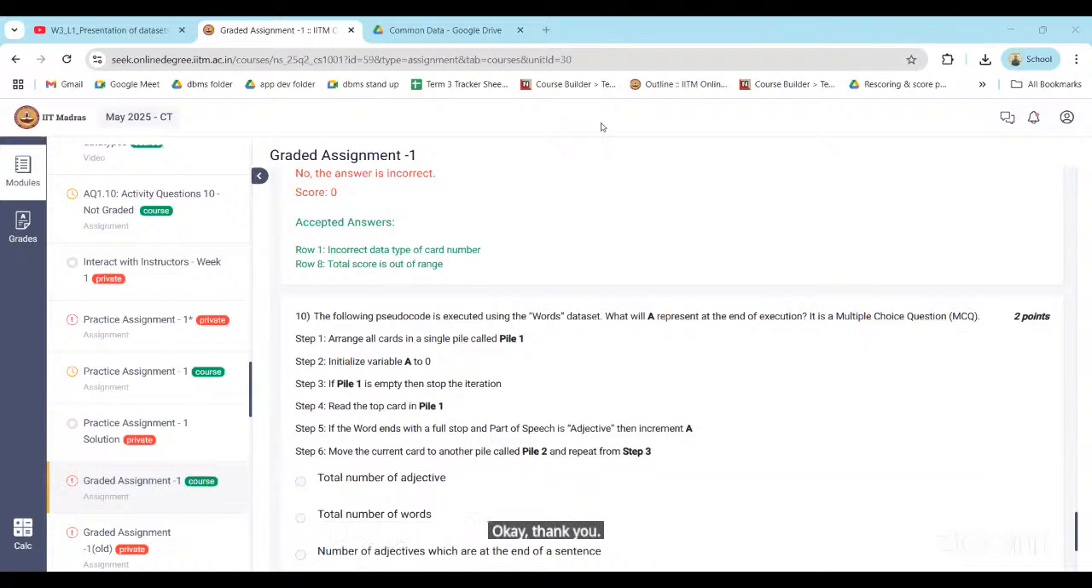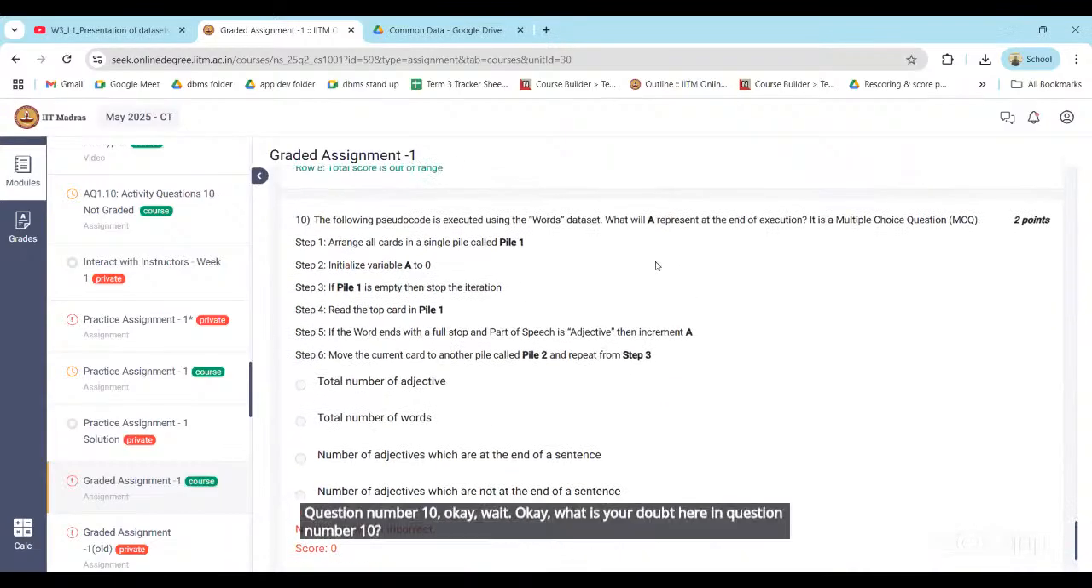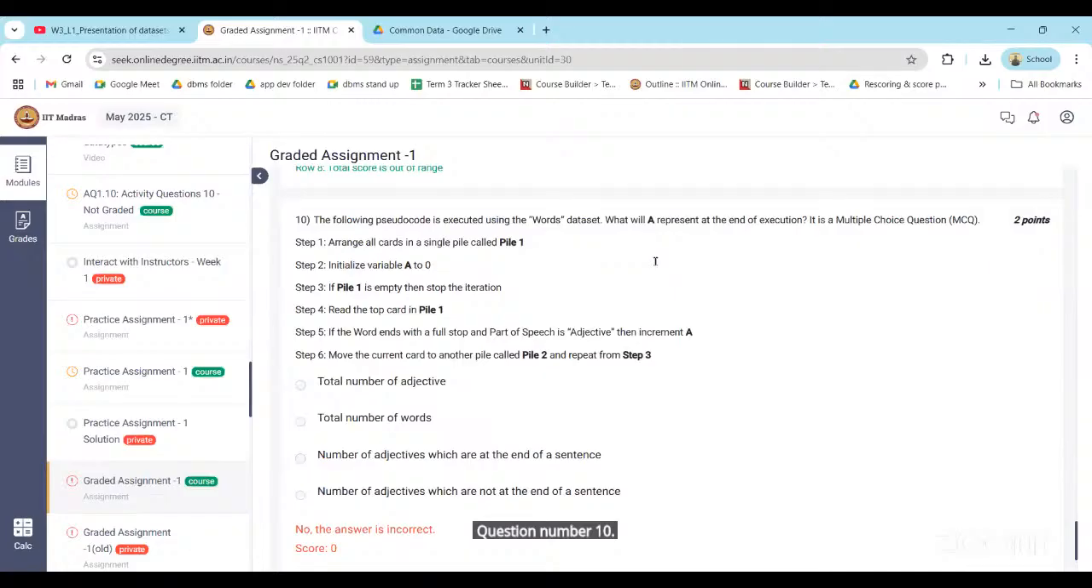Anyone having graded assignment 1 doubt? Yes, sir, question number 10. Okay, wait. What is your doubt here in question number 10? I don't understand what they are asking. Yes, sir, same issue.